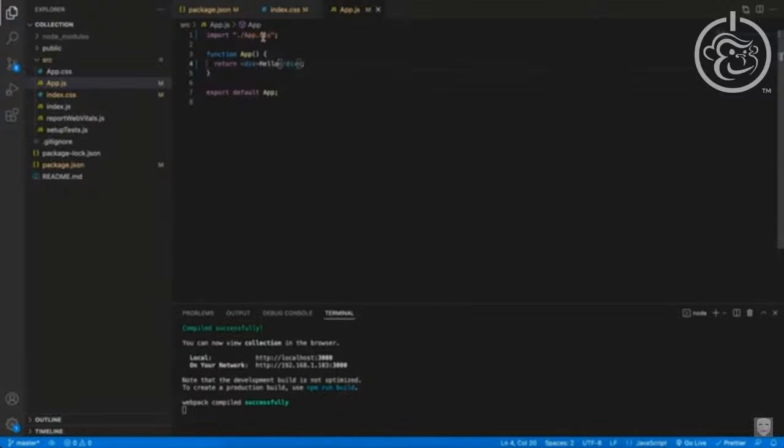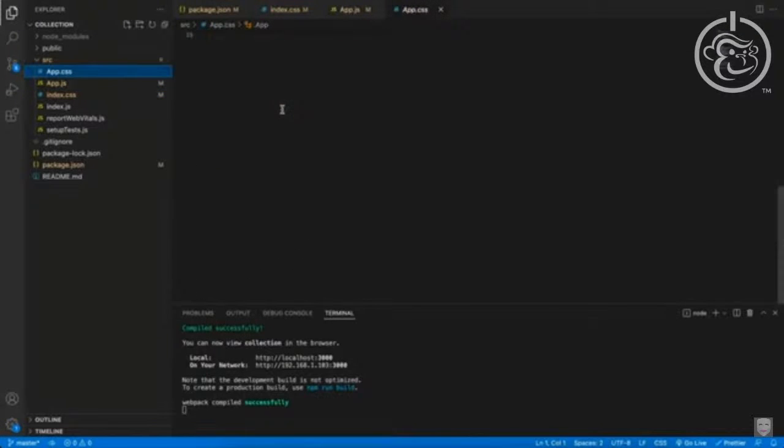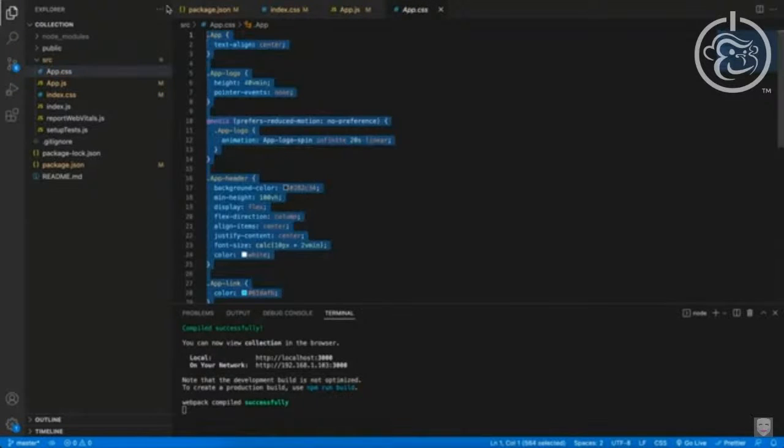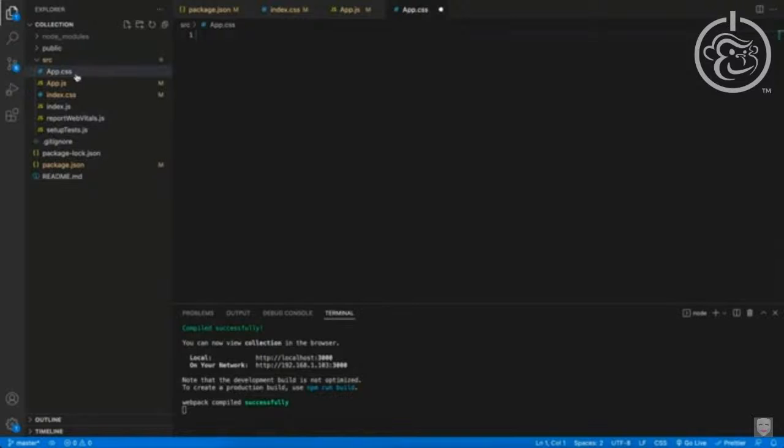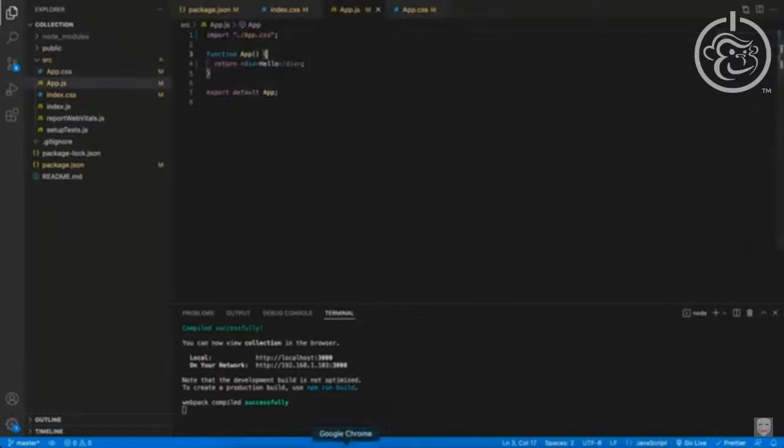We can also leave the app.css for now. We are going to be changing the app.css. So actually, let's remove everything in here in the app.css file, save that too, and save the app.js file. So if we go back, we can see a very dark background color, the color we've selected, as well as hello here at the top left corner.